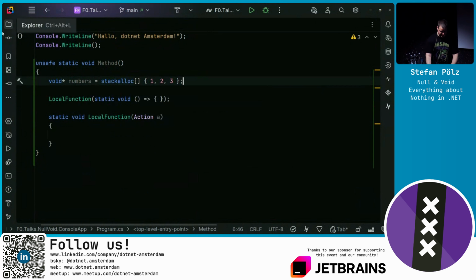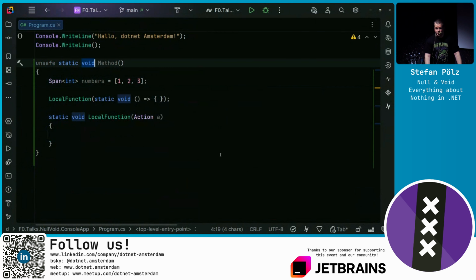Well, these days with .NET, we don't use unsafe code anymore. We just use a span and use collection initializers, and then let the compiler do the right thing. In this case, it will stack allocate that memory, and we are memory safe. And this is where we can use void.